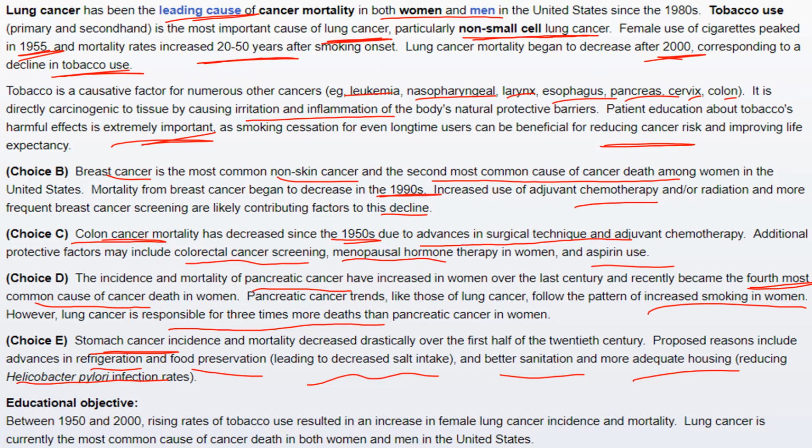So in summary, between 1950 and 2000, rising rates of tobacco use resulted in an increase in female lung cancer incidence and mortality. Lung cancer is currently the most common cause of cancer death in both men and women in the United States. Do remember this.